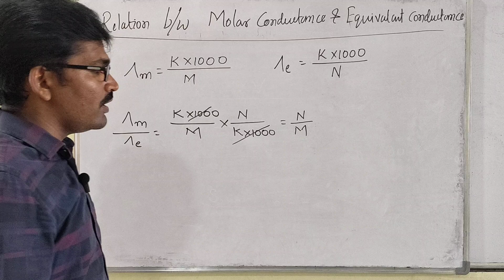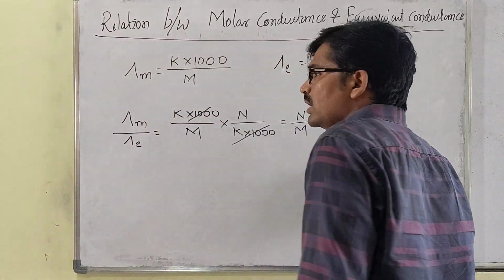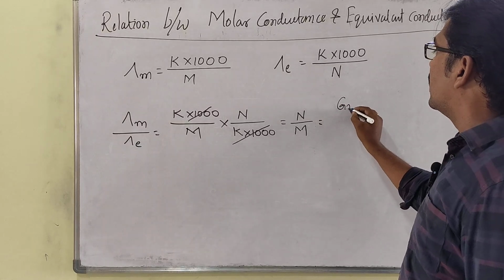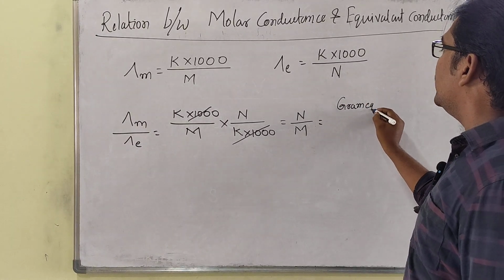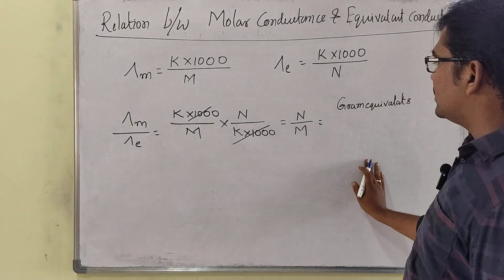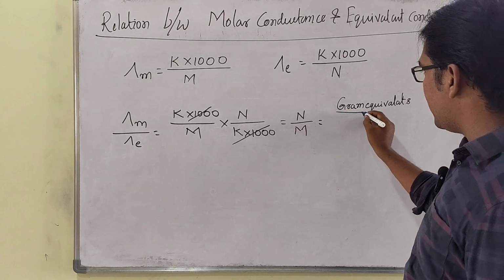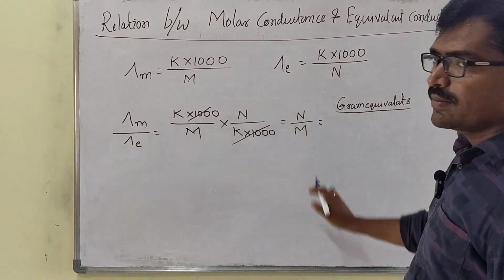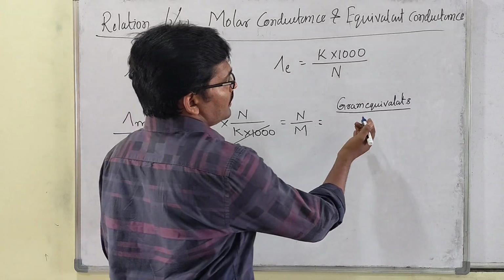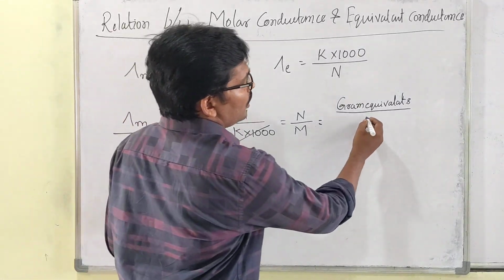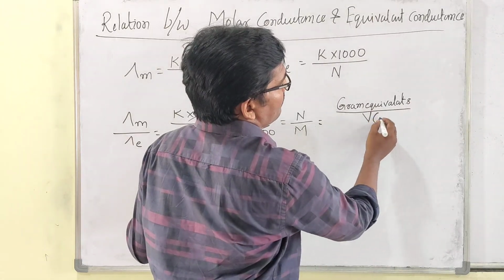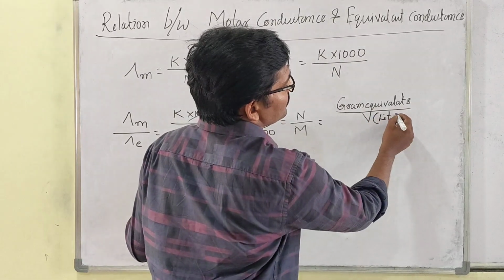So what is the normality formula? Normality is gram equivalence divided by volume in liters.